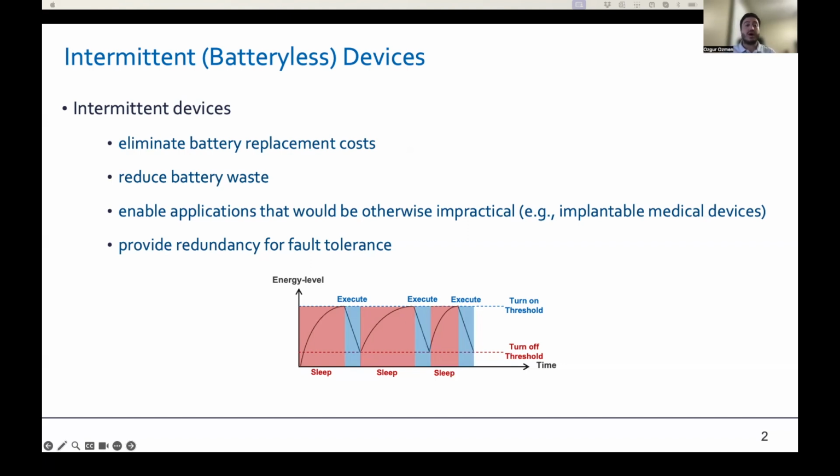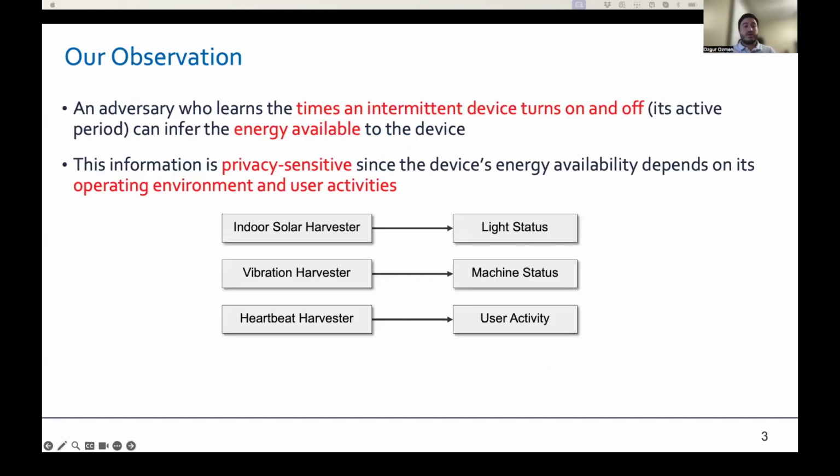Bluetooth to a hub. So in this paper, we conduct a remote side channel attack targeting the energy availability of intermittent devices. Our main observation is that an adversary who learns the times an intermittent device turns on and off, which we refer to as the device's active period, can infer the energy available to the intermittent device. And such information is privacy sensitive because the device's energy availability depends on its operating environment and the user activities.